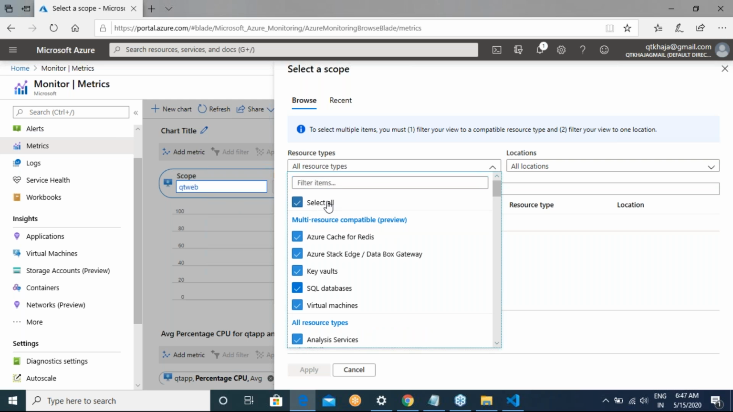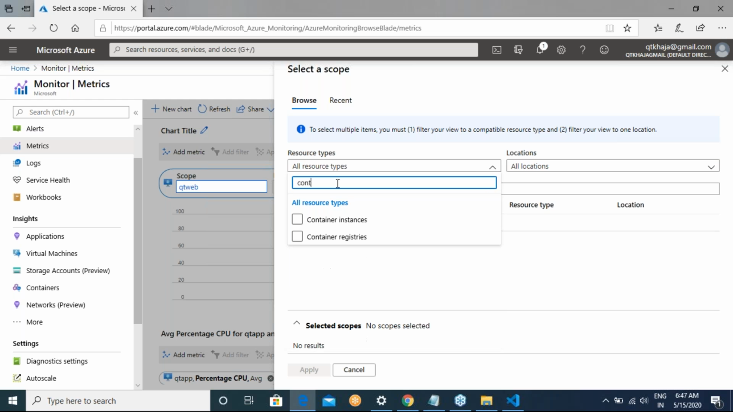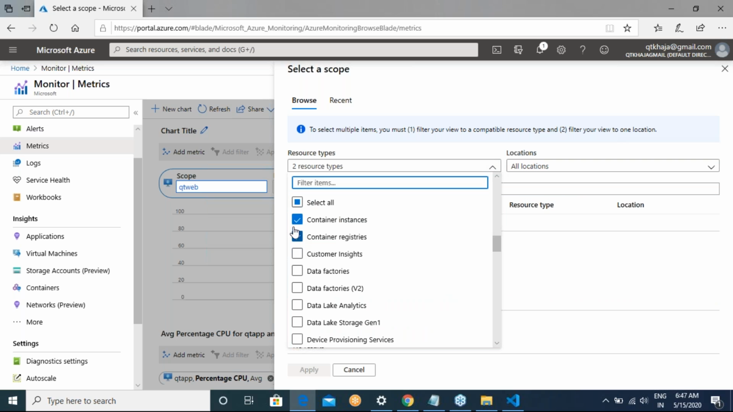So if someone says that I want the resources that are using containers, you will basically try to select whatever it is. For me right now, I don't have those instances. That's the reason why you are not seeing a lot of them.